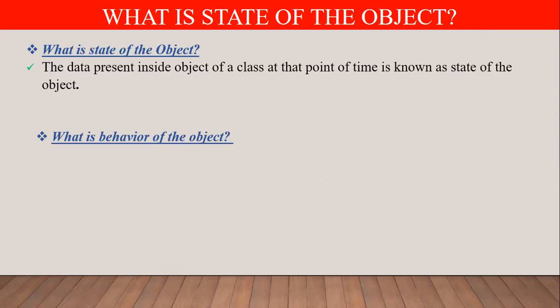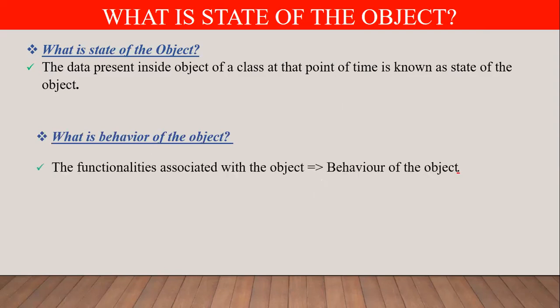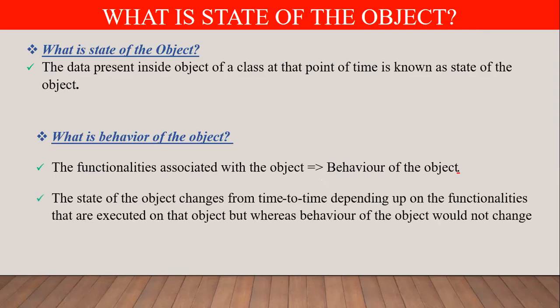What is the behavior? The personalities that are associated with an object are known as the behavior of the object. The state of an object changes from time to time depending upon the personalities that are executed on that object, whereas the behavior of an object would not be changed. State of an object can be changed.